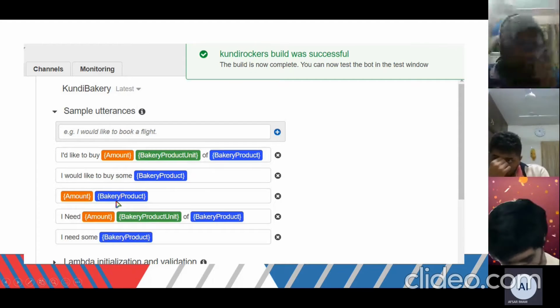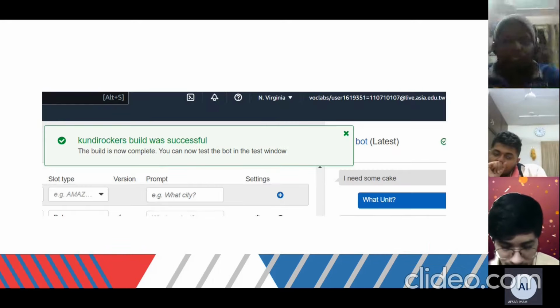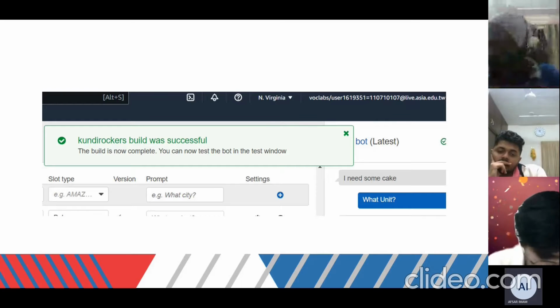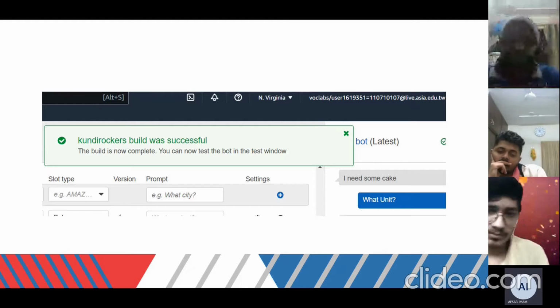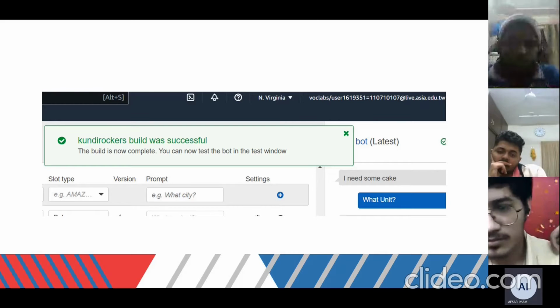Here is the amount, here is the bakery product, and there is some conversation we will see in the next slide. And now after saving the intent, we will build a bot. Here you can see the Kundi Bakery build was successful. Our bot is now created. Now we will talk with the bot in the next slide.